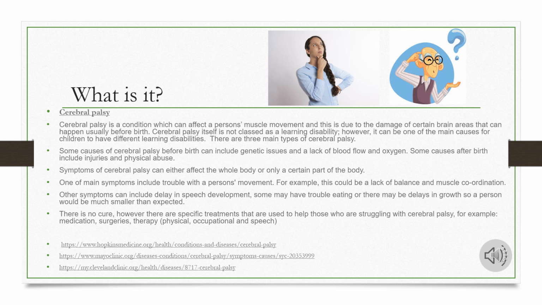Symptoms of palsy can either affect the whole body or part of the body, and they usually appear during infancy years. One of the main symptoms includes trouble with a person's movement. For example, this could be a lack of balance and muscle coordination, or maybe a person may struggle to walk. However, these can vary, so one person may struggle to walk, yet others may not.